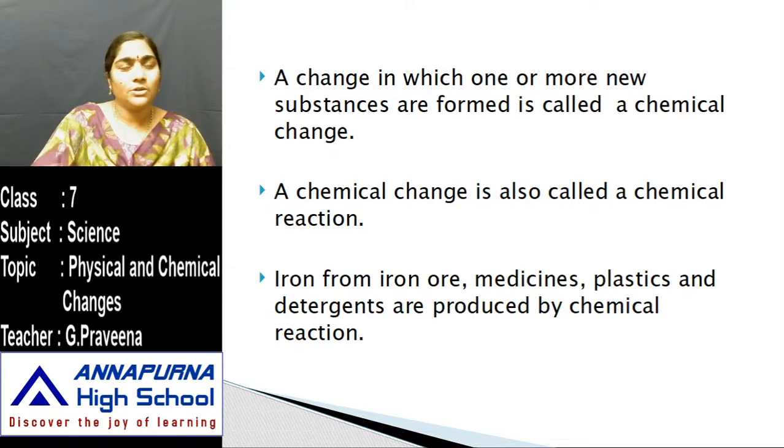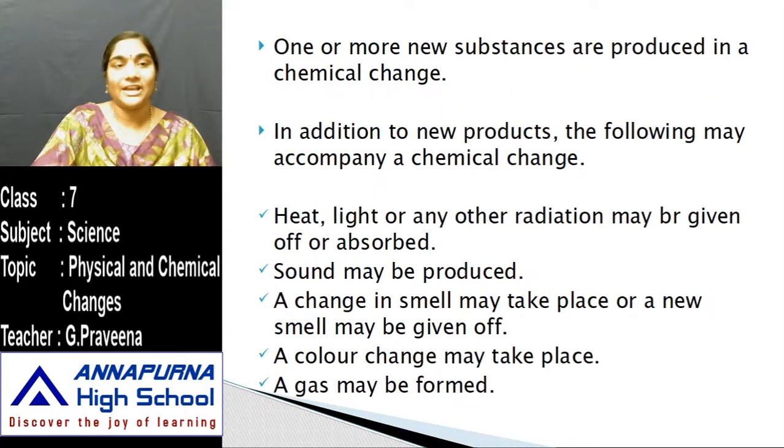So what is the use of this chemical change? We get iron from iron ore, and most of the medicines are prepared with the help of these chemicals. A sequence of chemical reactions takes place when two substances are mixed together and final products are formed as medicines. Then even we can get plastics out of it. Detergents are also produced by chemical reactions. So we get iron from iron ore. Medicines, plastics and detergents are produced only through the process of chemical reactions.